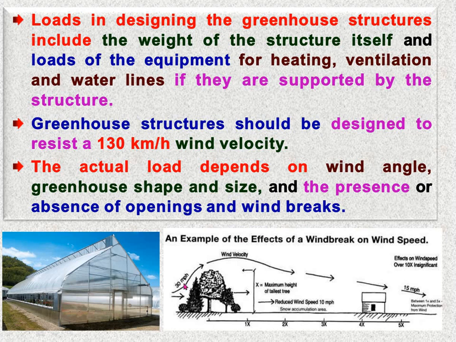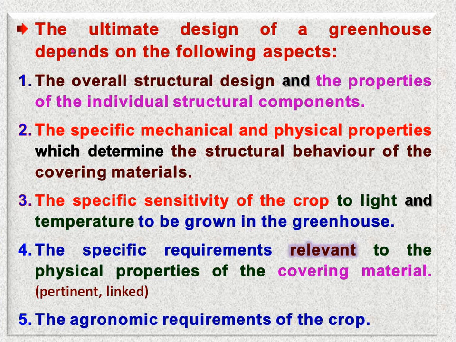Then windbreaks, here I have taken a figure, say this is 30 mile per hour wind speed that has been reduced by the row of trees near the greenhouse. So it reduced wind speed up to 15 mile per hour. So this windbreak is having a positive effect for design consideration.